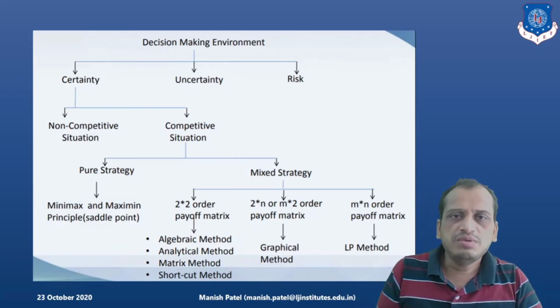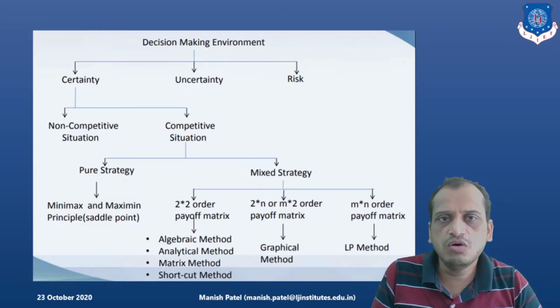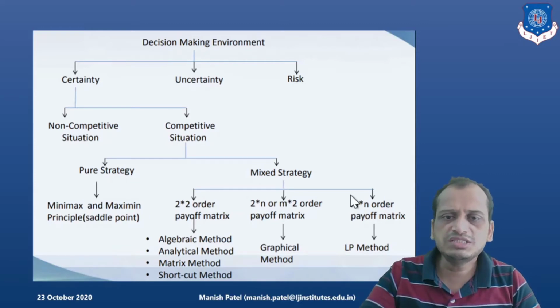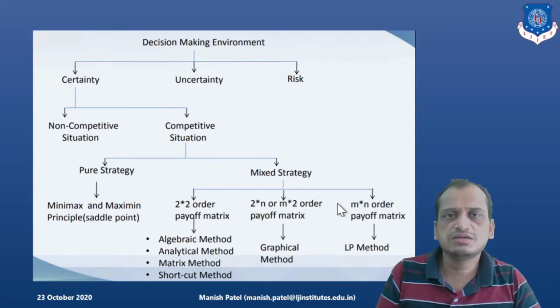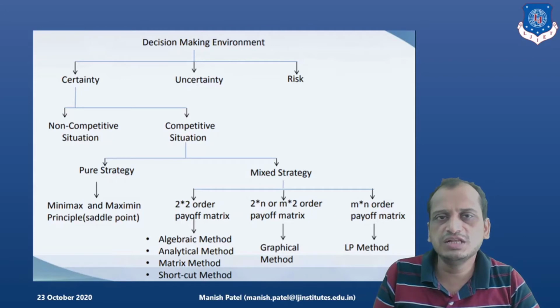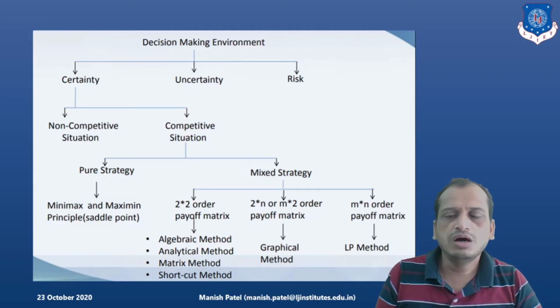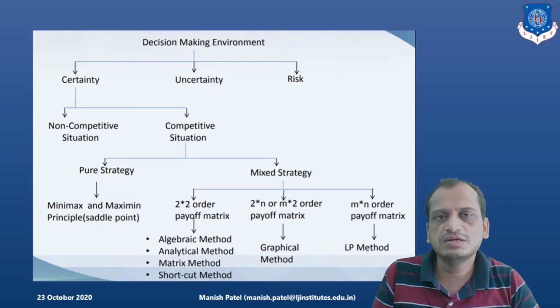Pure strategies can be easily solved with the help of a saddle point. We will look at all the examples based on these concepts in forthcoming lectures. In mixed strategies, based on different payoff matrices, we can easily solve the problems based on this decision making criteria. Uncertainty and risk environments are discussed in detail in decision theory.